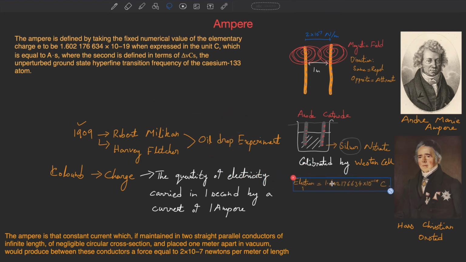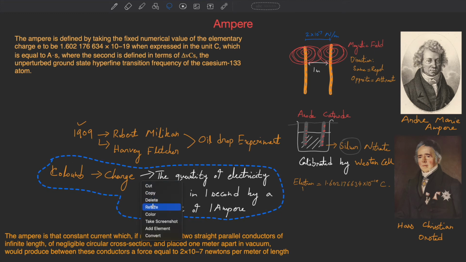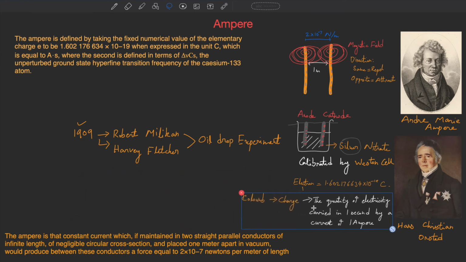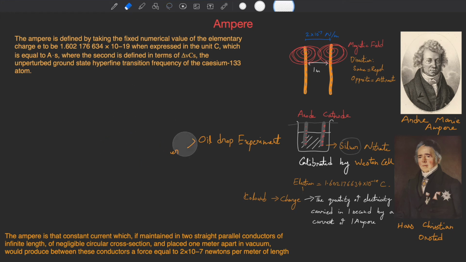And then we have this charge. I'm just going to remove this, the determination of the charge of an electron by the oil drop experiment.